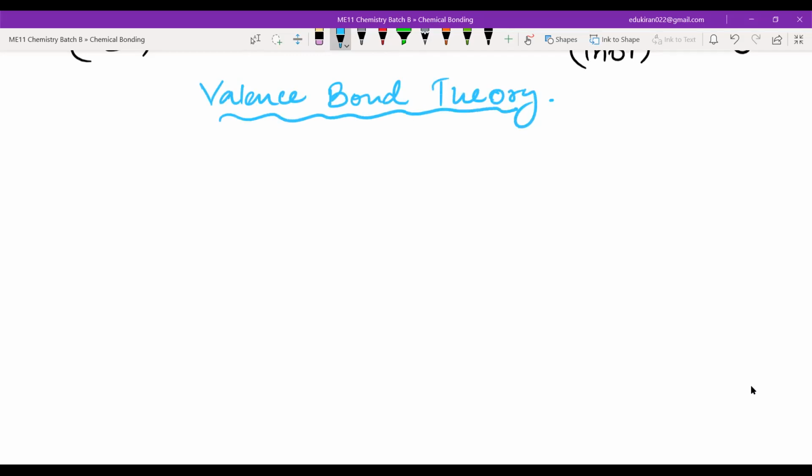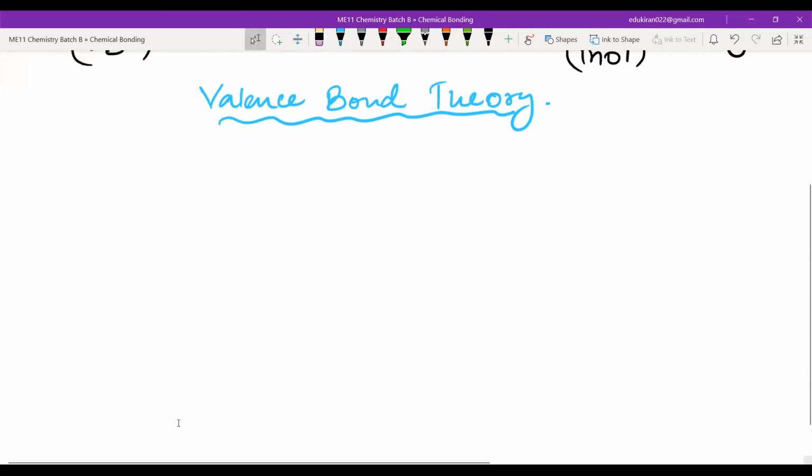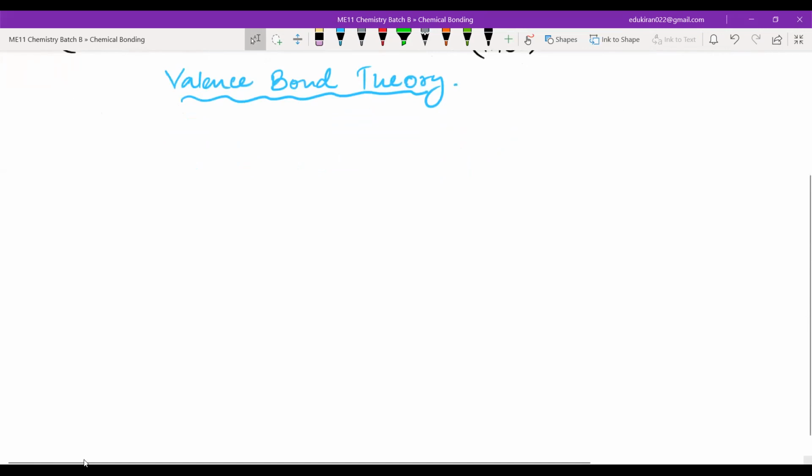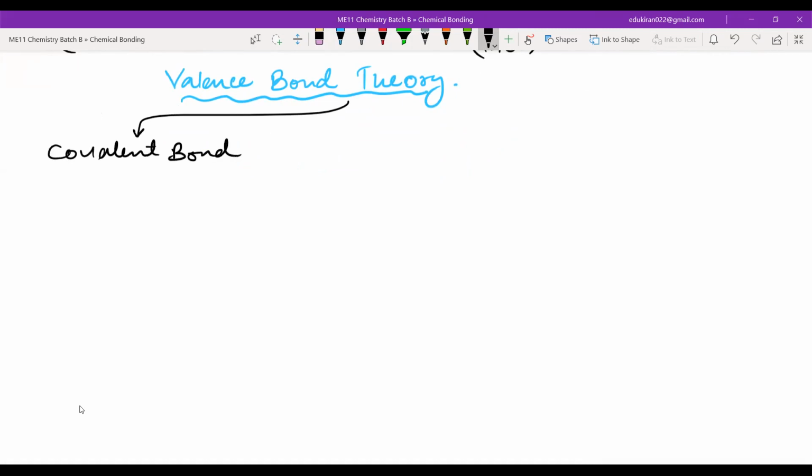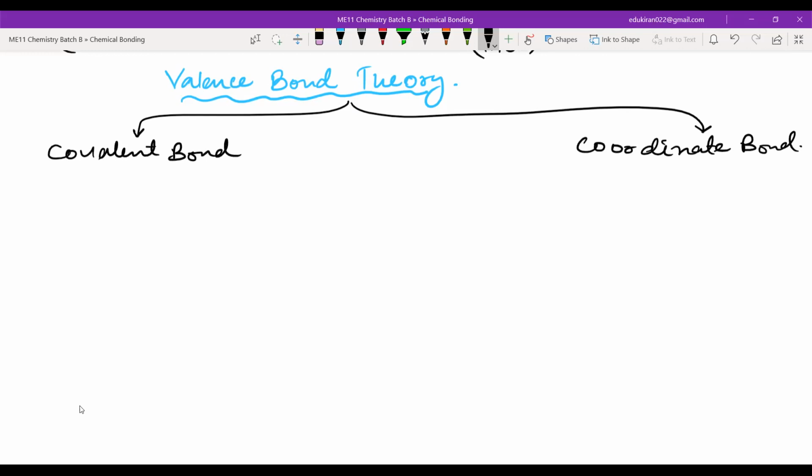Valence bond theory tells you about the covalent bond, and it also theorizes regarding the coordinate bonds. So you can explain two types of bond from valence bond theory. We are more interested in covalent bonds. It can tell you about the covalent bond, and it can also tell you about the coordinate bond.